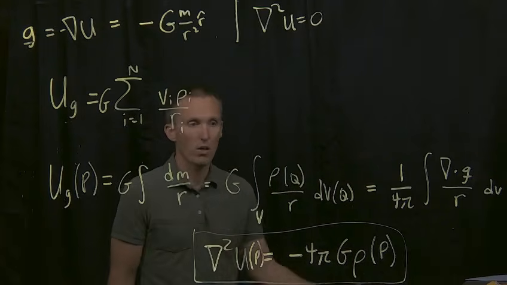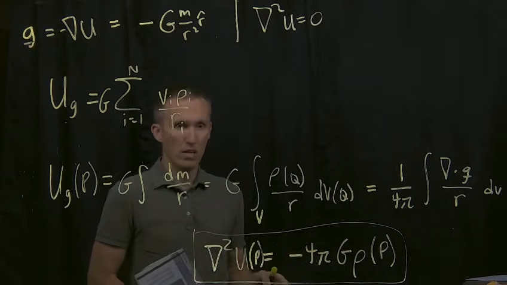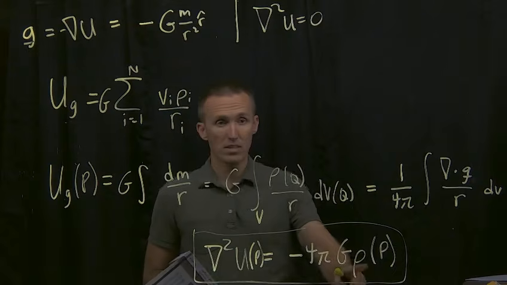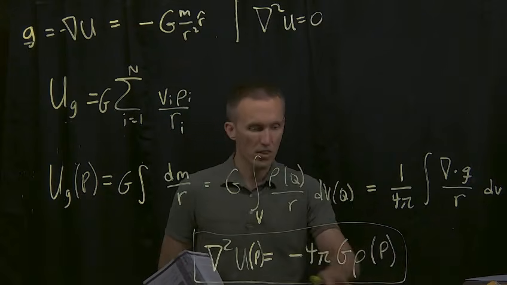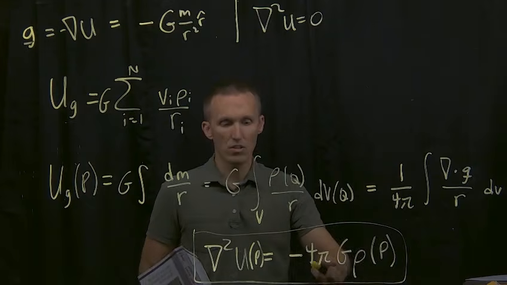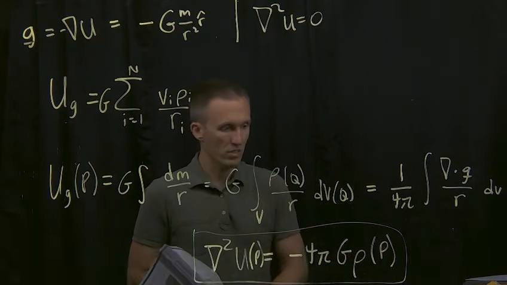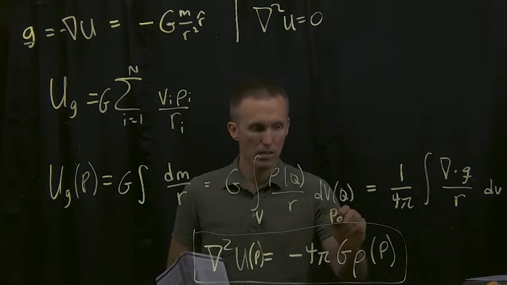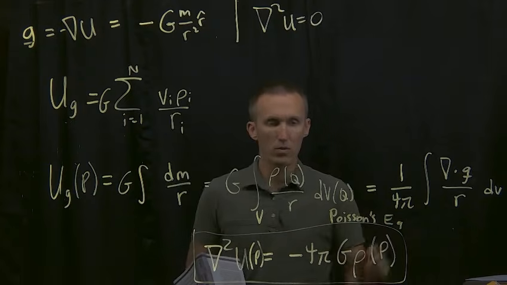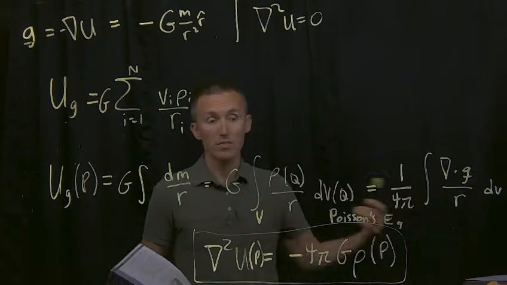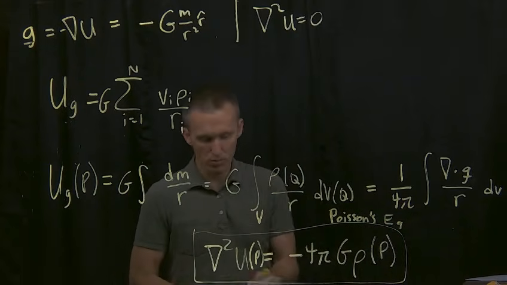That all is good. What happens if we're inside the Earth, for example? What's the gravity potential then? Well, we have some density, so we can't say it's Laplace's equation because this is not equal to 0. But this here gives the formulation in terms of the density at that location. And this is called Poisson's equation. So Poisson's equation is like Laplace's equation when you have a source term in the partial differential equation. So that is Poisson's equation there.